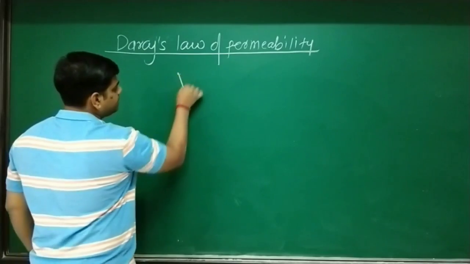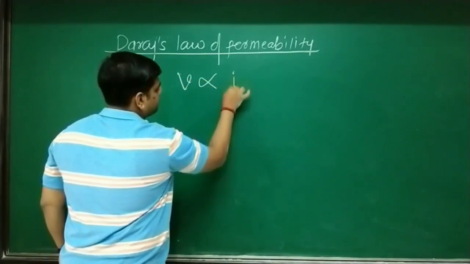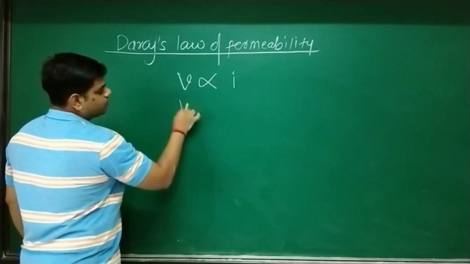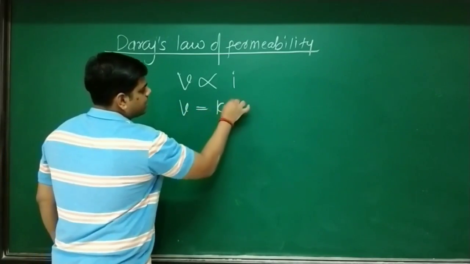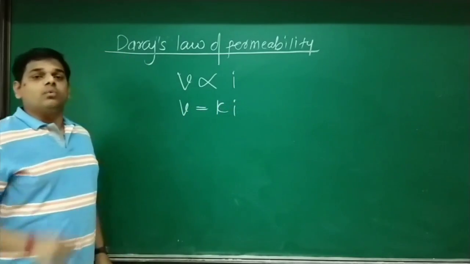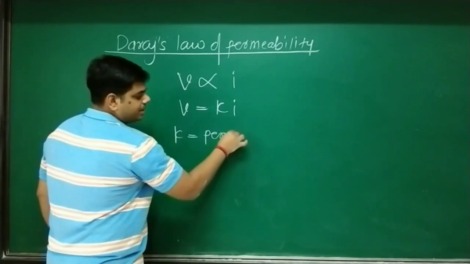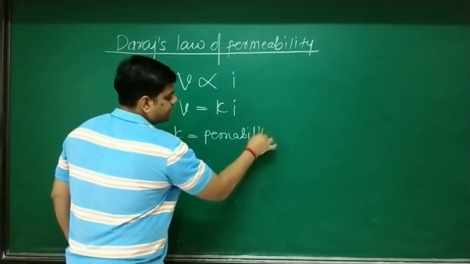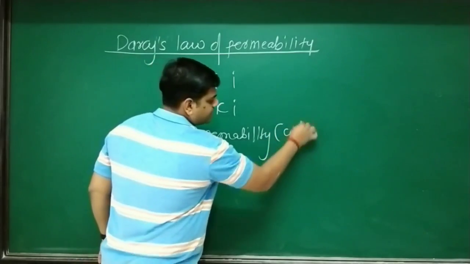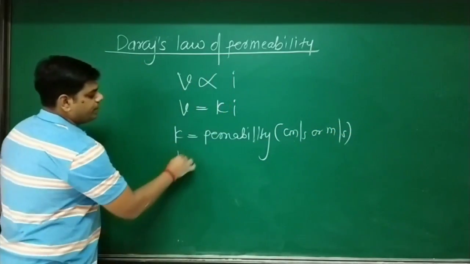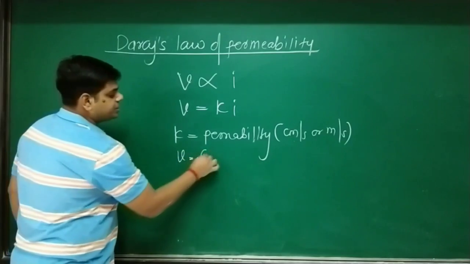Let's remove the proportionality. So V equals K into i, where K we call permeability, expressed in centimeter per second or meter per second. V we call the fictitious velocity.